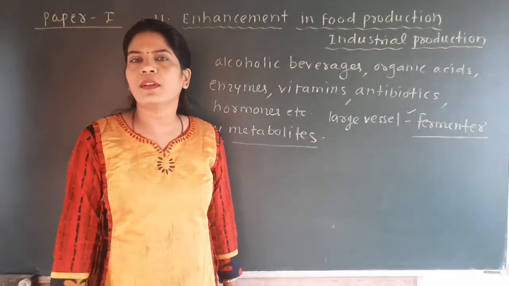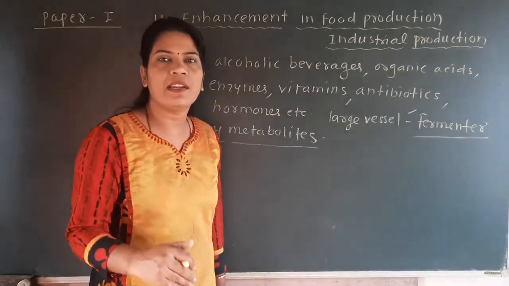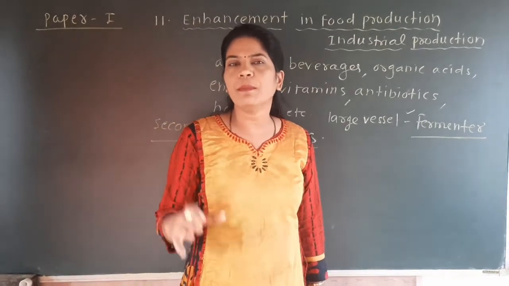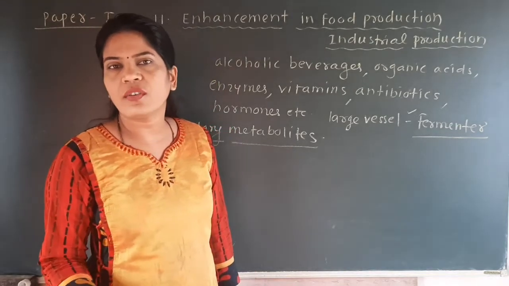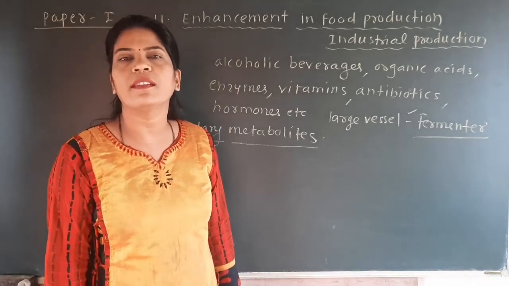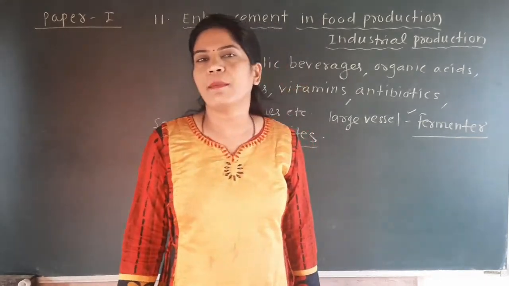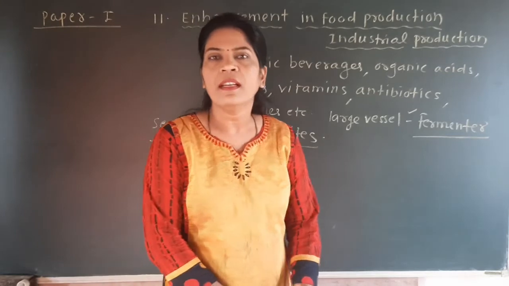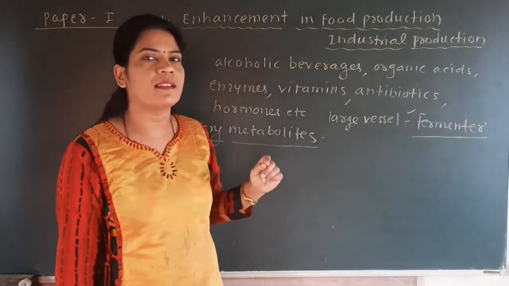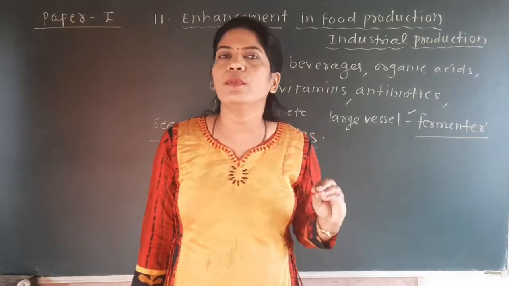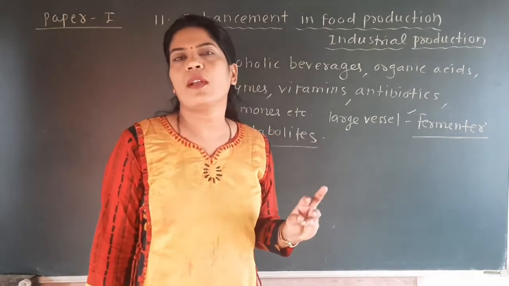There are two importances of this fermenter. This fermenter is used in industry to produce large quantities of secondary metabolites, because the fermenter provides a specific controlled environment to the microorganism. For example, take alcoholic beverages. Alcoholic beverages are generally produced with the help of microbes, with the help of fungi, and the name of that fungi is yeast.